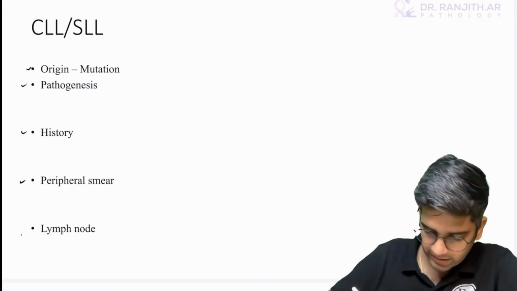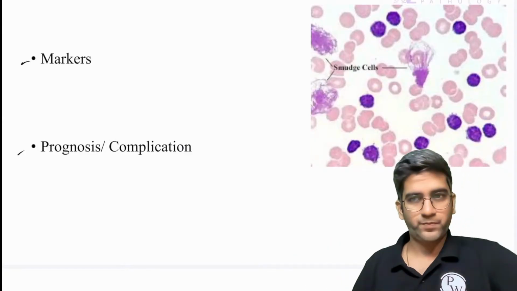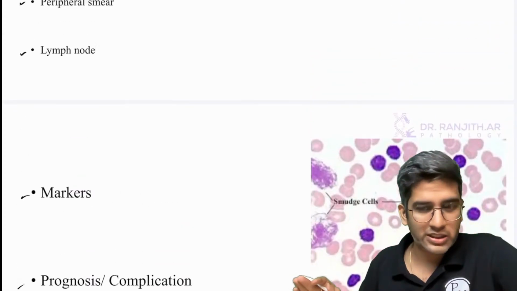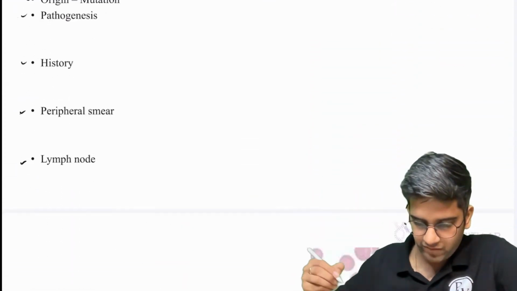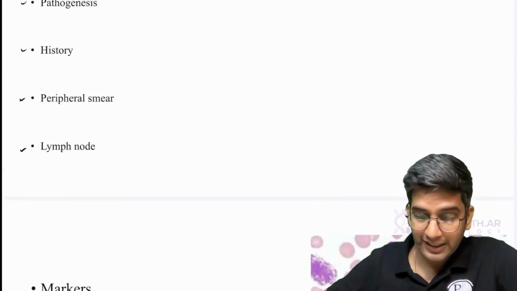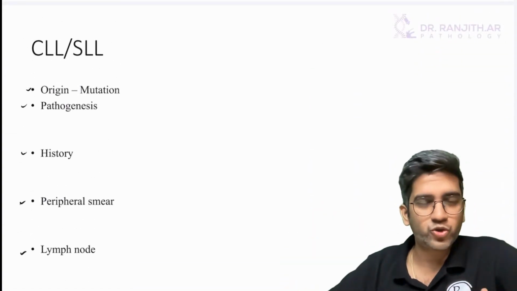Peripheral smear, if it's required, lymph node is required. Look at the image, then markers, prognosis. They will come most likely in your short answer. Very, very unlikely to ask in a long answer. 1, 2, 3, 7 headings is more than enough for a short answer. And if you write correct points, 1 for every 7 headings, I'll be more than happy. The examiner also will be more than happy, right?